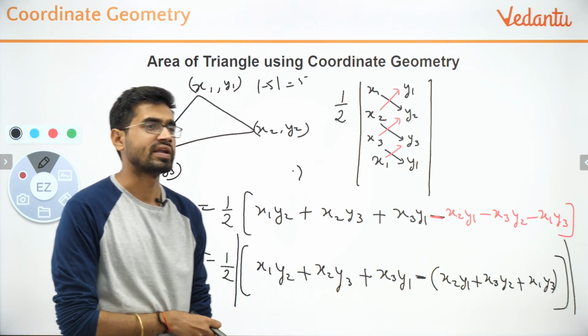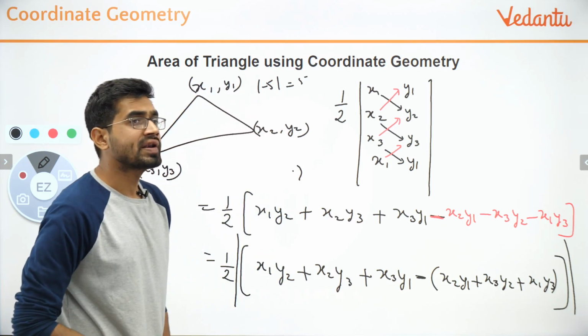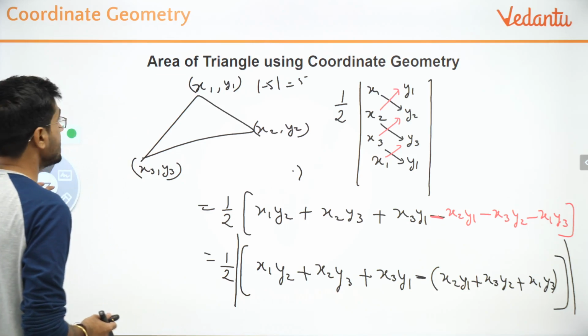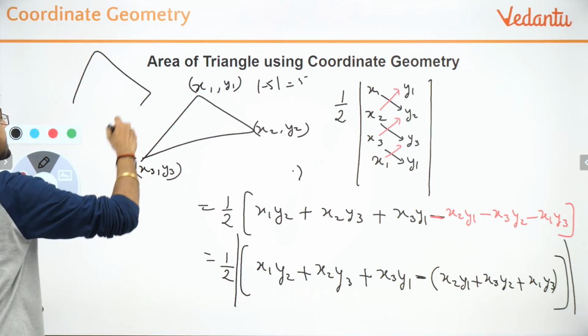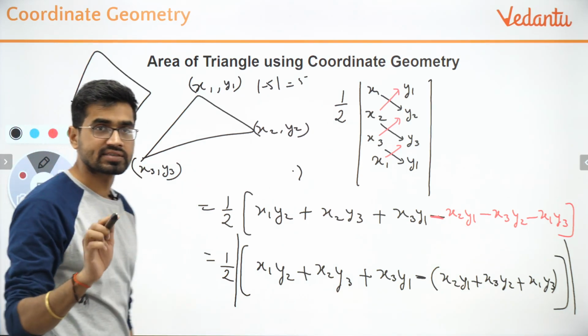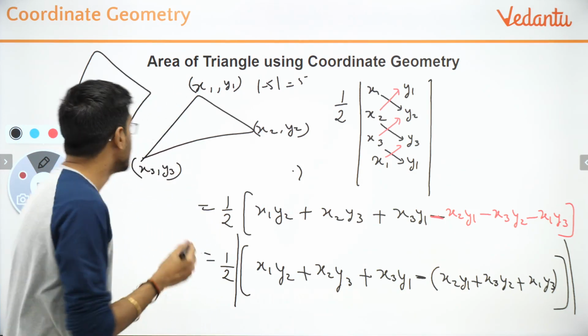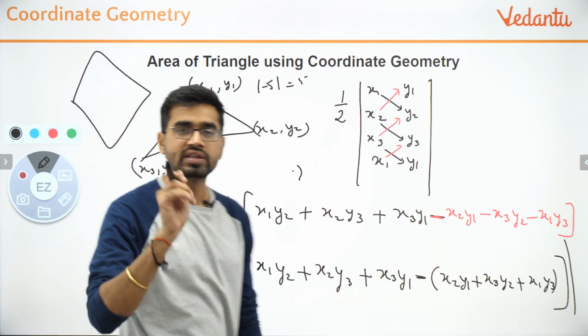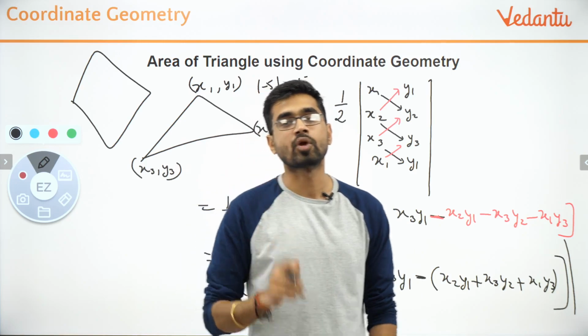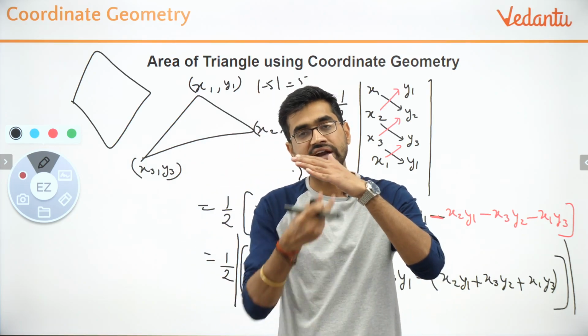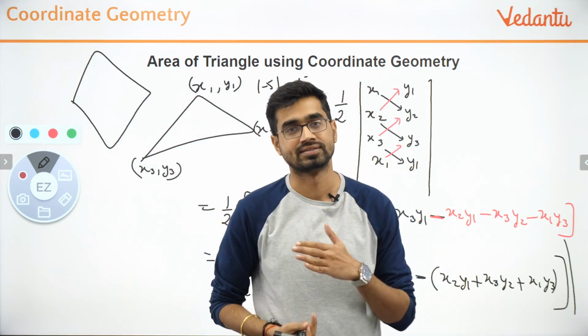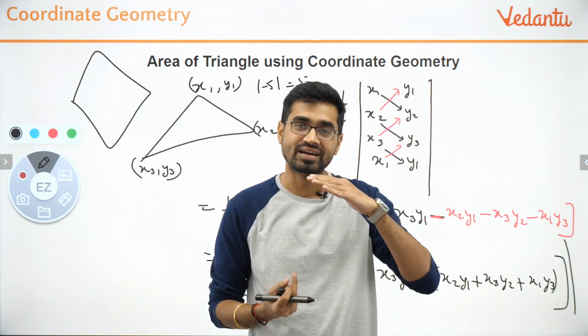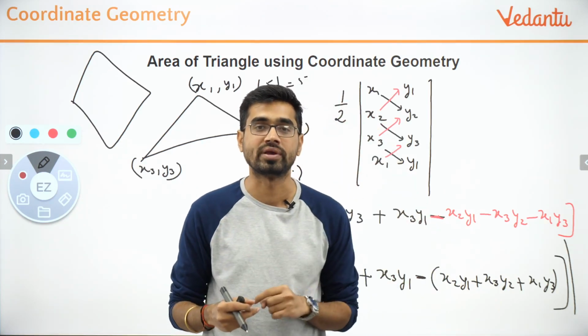Okay, fine. So quadrilateral area is very simple. If you are given a quadrilateral and you are asked to find the area, someone asked me to find the area of a parallelogram. Area of a parallelogram is, by the way, very simple. A parallelogram has a property that one diagonal divides the parallelogram into two equal areas. So if you find one area, double it, you will find the whole parallelogram area.